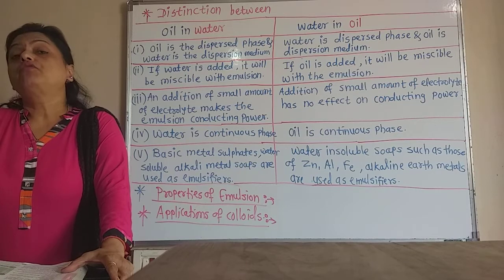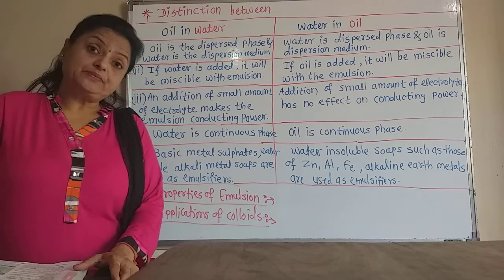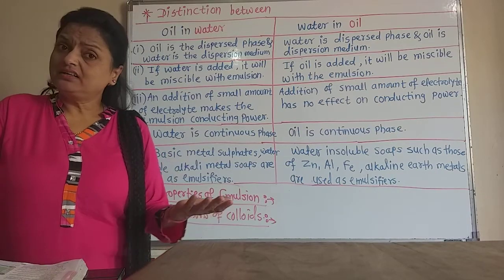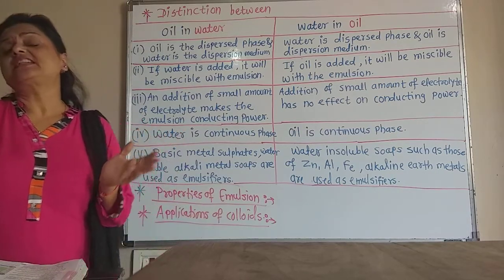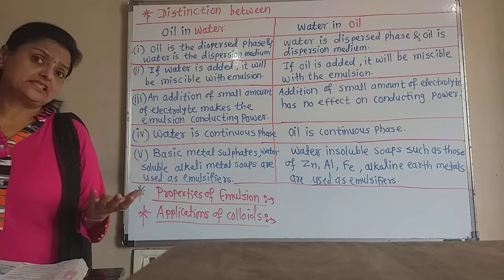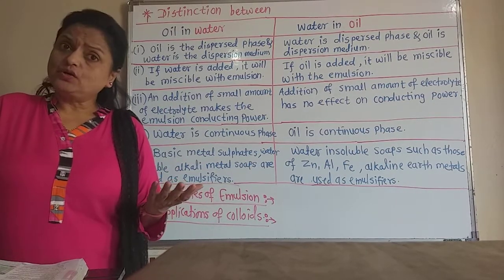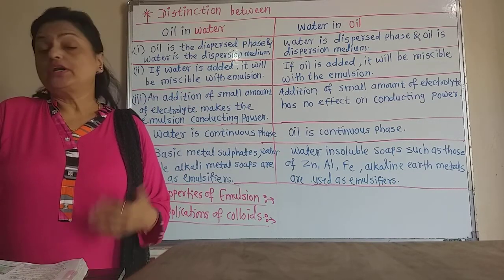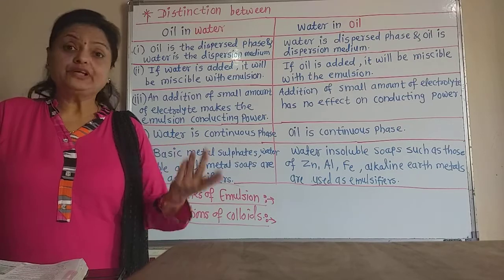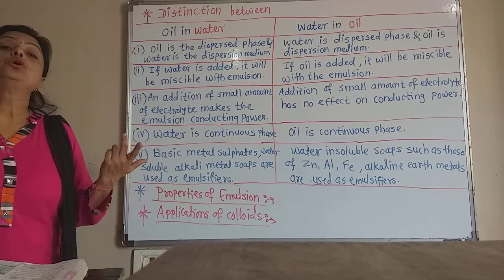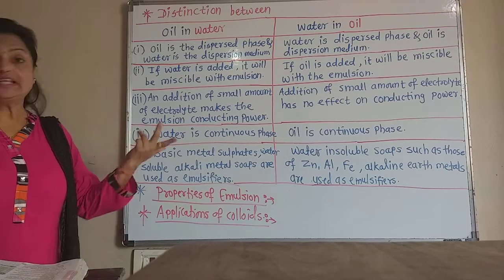So we can separate the dispersed phase and dispersion medium in the emulsion by just heating. Two distinct phases are there. If it is the oil in water type, the oil is lighter than the water, so there is a separate phase of the oil on the water on heating. Again, by the centrifuging process and the freezing process also we can separate the two different liquids of the emulsion.